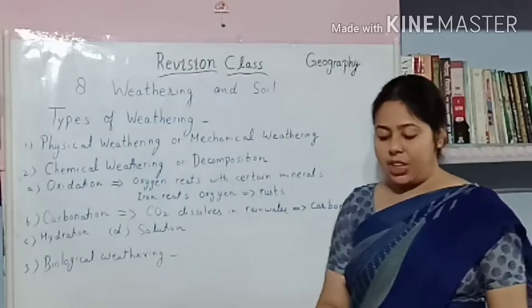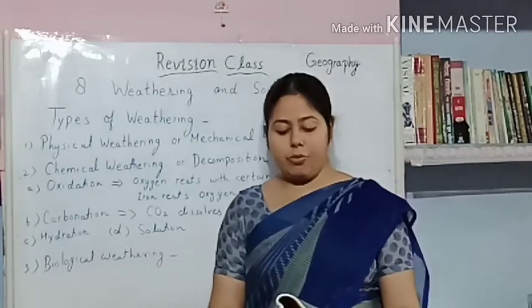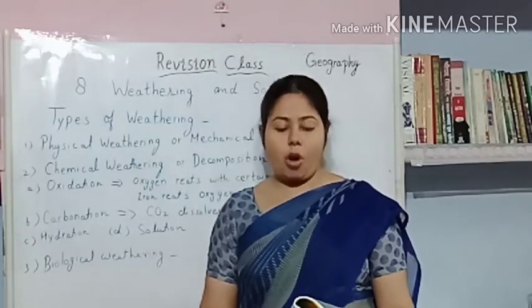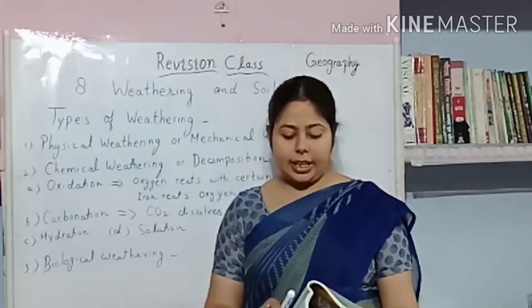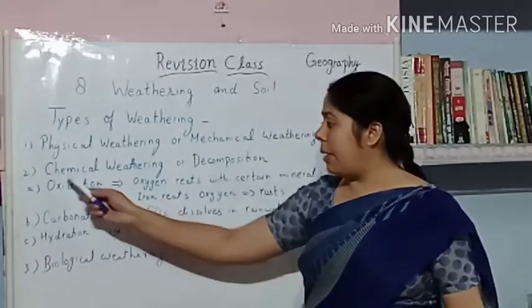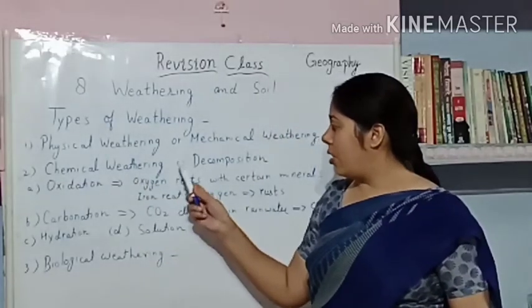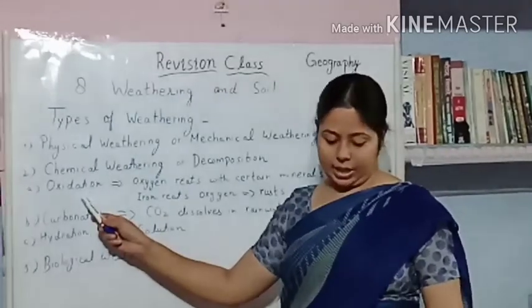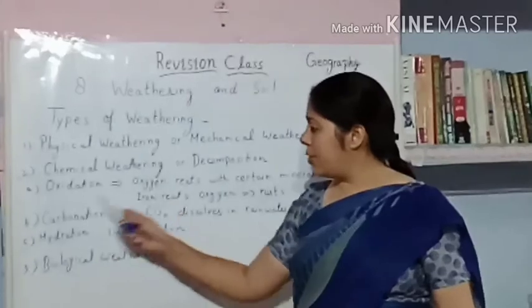As the name suggests, chemical weathering involves changes in the chemical composition of rocks, which result in their breaking up into smaller fragments. So students, chemical weathering also has many types. First is oxidation. In this process, what happens?